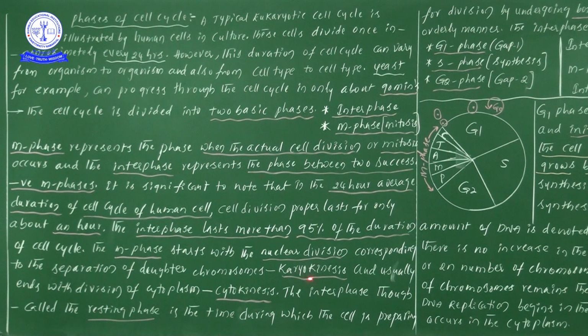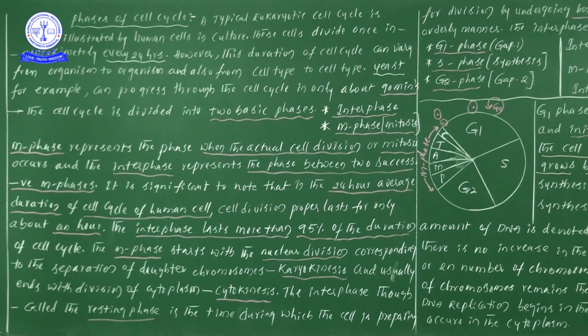In karyokinesis we observe the division of the nucleus, whereas in cytokinesis we observe the division of the cytoplasm. Both types of processes occur in M phase, don't forget.